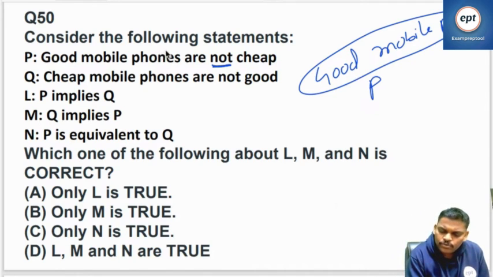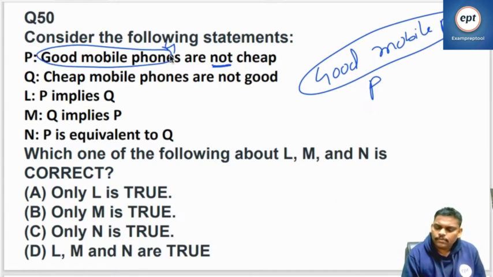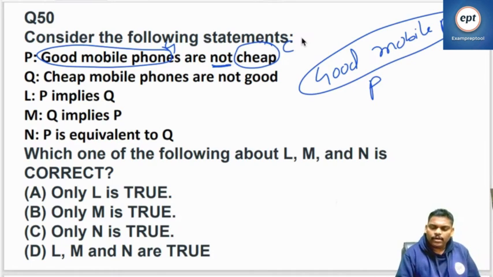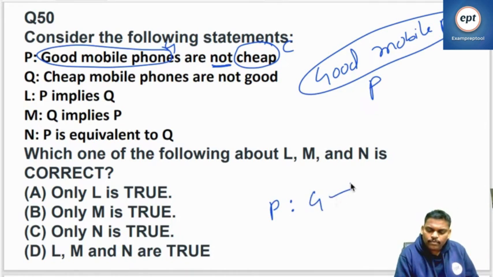Good mobile phones, G. Cheap mobile phone, C. So what P is saying is, if it is a good mobile phone, it is not cheap.